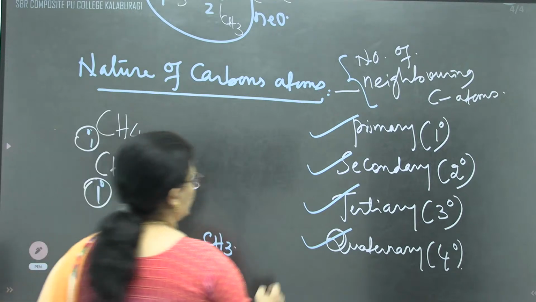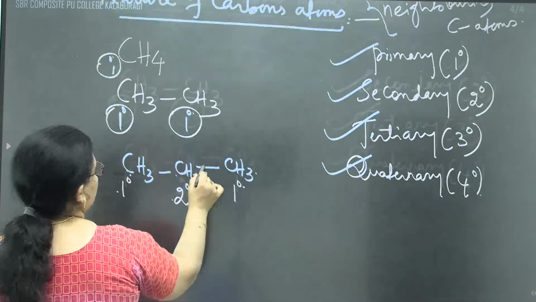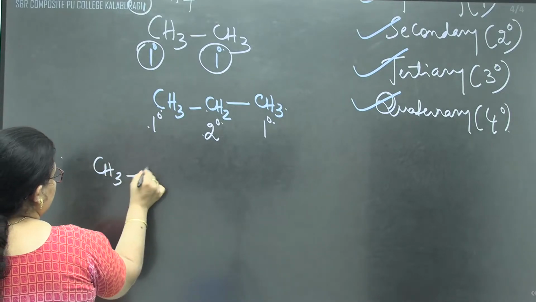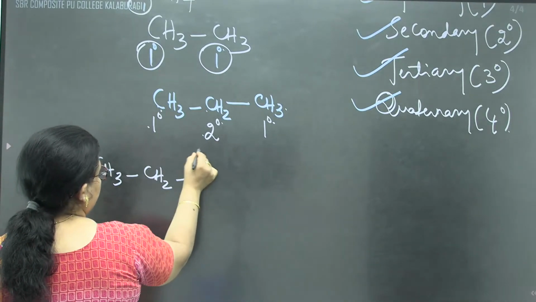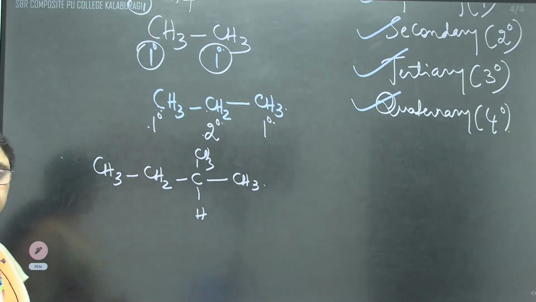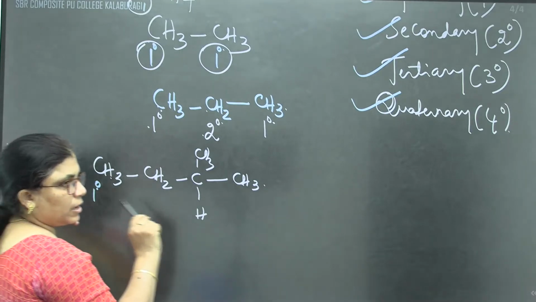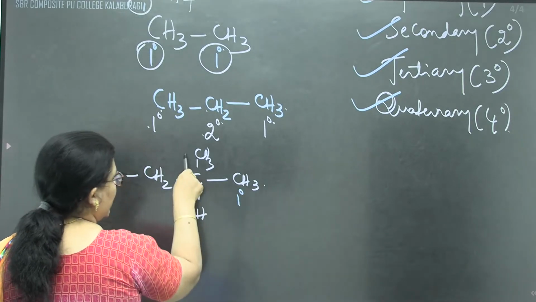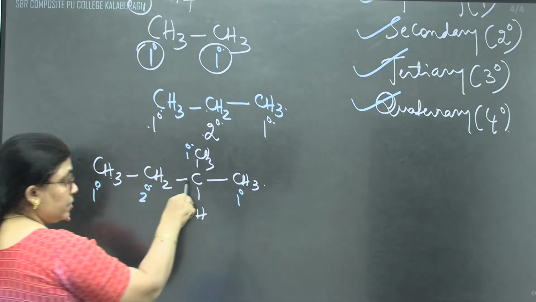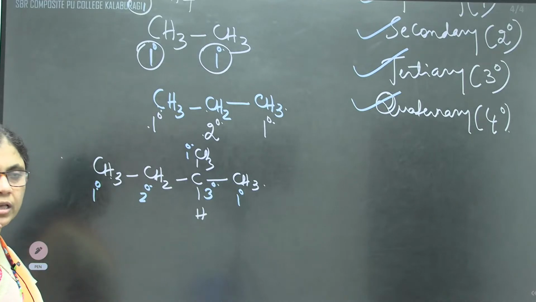Same way, let me write some more examples here: CH3, CH2, CH3, CH3. No neighboring carbon on this side, only one side, that's why this is primary. All terminals are primary, I said. Right, left and top, all are primary. CH2 is secondary. The carbon having carbon neighbors on three sides is a tertiary.